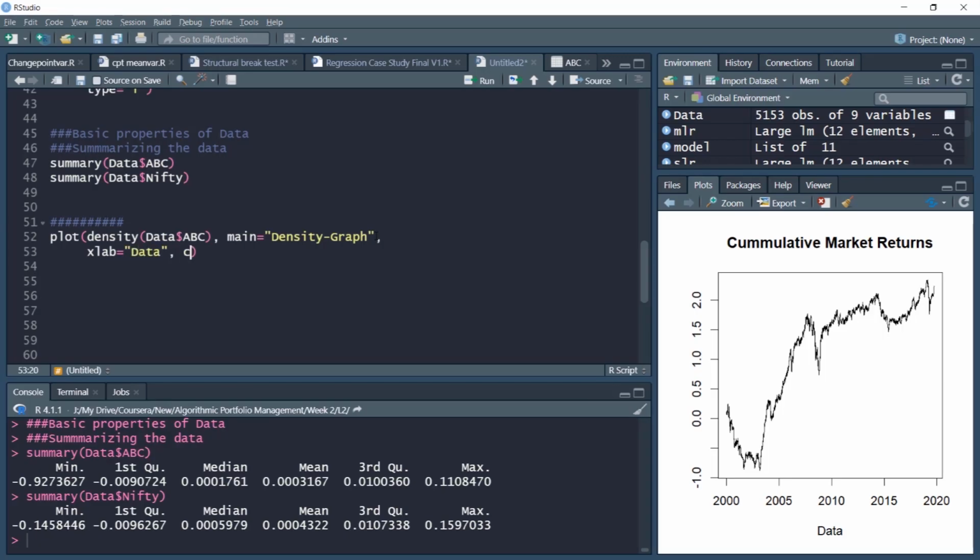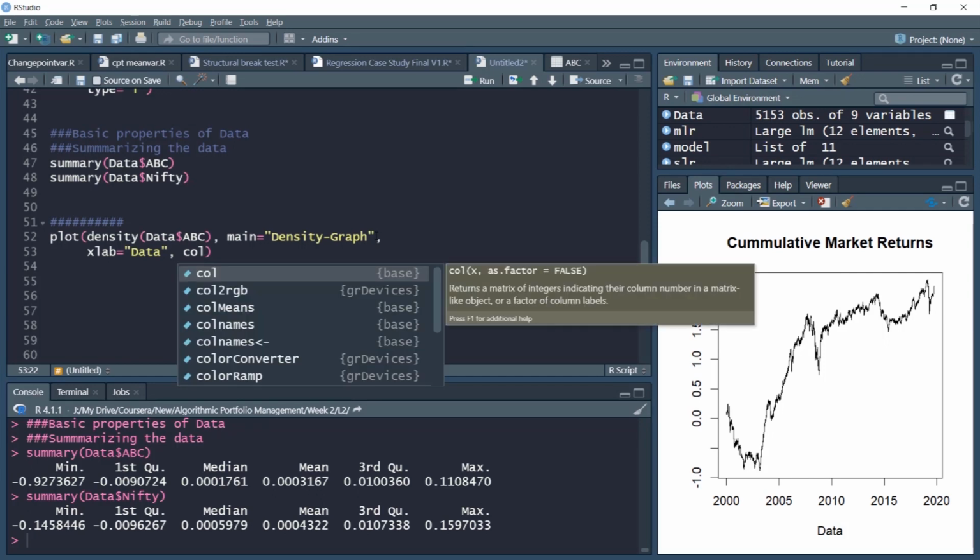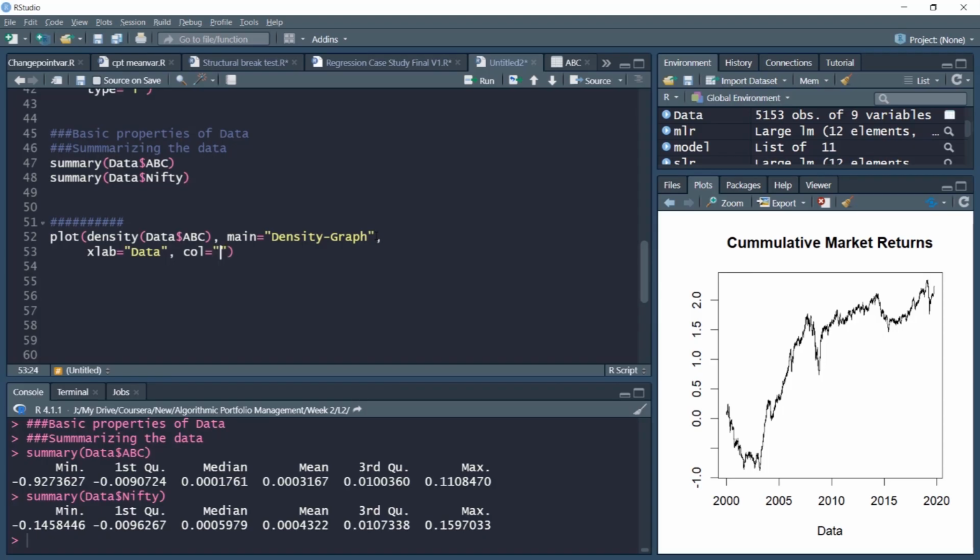Also, since we are plotting the density for both market and ABC, we will give them different colors. First, we'll plot the density of stock ABC return in red. Let's give a line width of 2, so it will plot a slightly more solid line. Line type as 1, so a more solid line will be there.